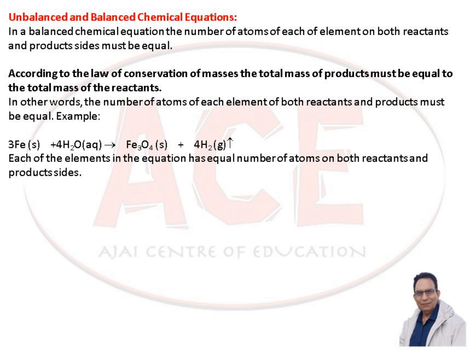For example, Fe reacting with water gives us Fe3O4 plus hydrogen gas. Each of the elements in the equation has an equal number of atoms on both reactant and product sides. So on the reactant side Fe is 3, and in the same way on the product side Fe is 3. Oxygen, there are 4 oxygen atoms on both sides, and in the same way the hydrogen on both sides has 8 atoms.